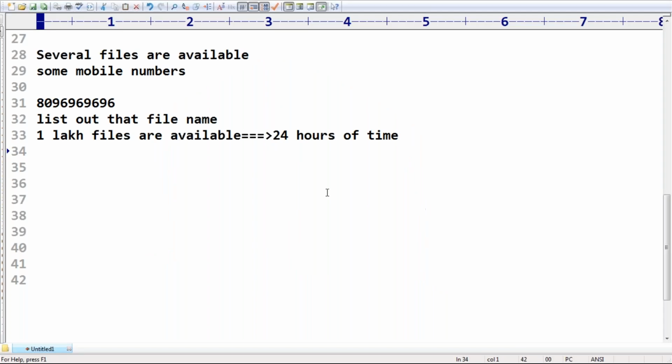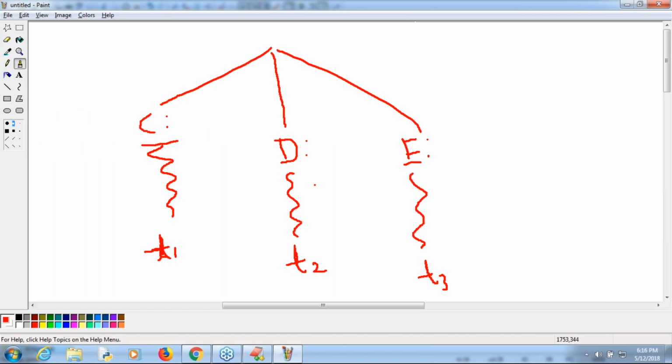Sir, within 8 to 10 hours only, we can complete the total task. Correct or not? Instead of doing first the C drive, then the D drive, and then the E drive, why don't you search parallelly? First the C drive, at the same time the D drive, at the same time the E drive. Create 3 threads, each responsible for searching one drive. I hope everyone can understand.